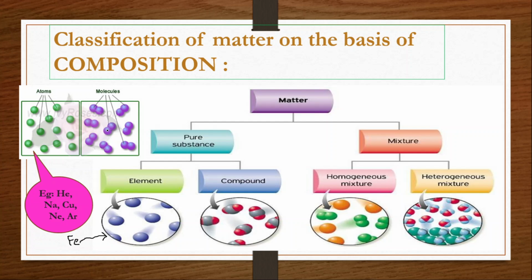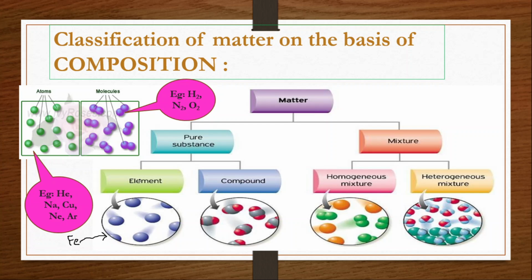But here it is not stable. That's why two atoms combine with one another and form one molecule. Why are they not stable? We are going to study that in our further classes. Clear? Why do a few exist as atoms? Why do a few exist as molecules? Why are a few stable in the atomic state itself, while others are stable only in the molecular state? That we are going to study in further classes.